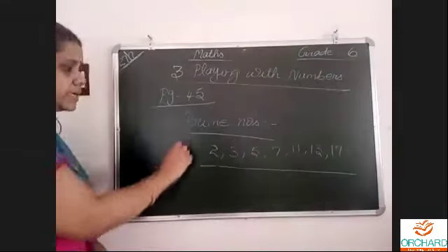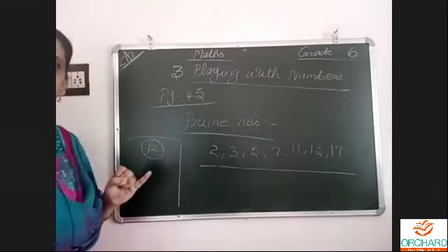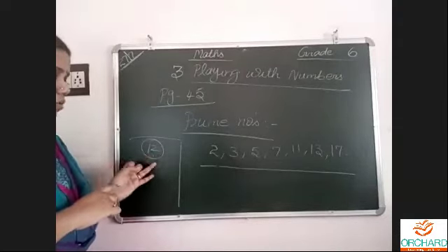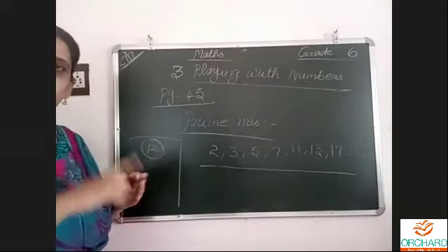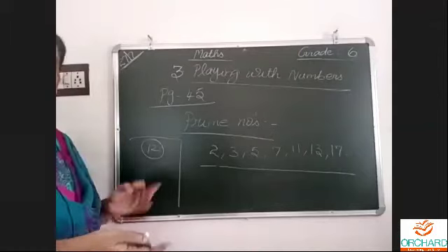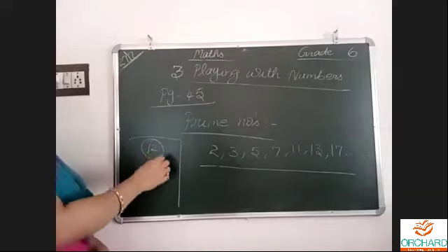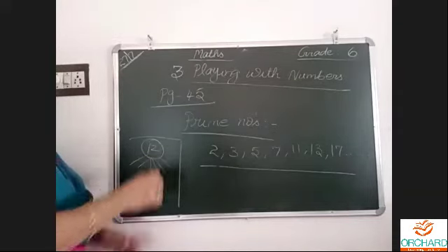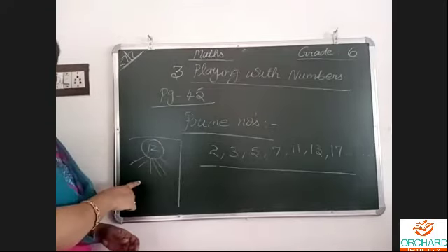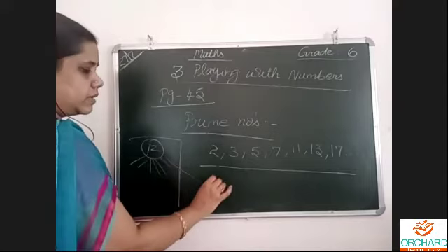If we see number 12, for example, it will come in the 1 table and the 2 table. 6 twos are 12, so the 2 table and the 6 table. 3 fours are 12, so the 4 table and the 3 table. 4 threes are 12, and 2 sixes are 12, and the 12 table. So many factors are there. These types of numbers are not prime numbers. Not prime means what? They are composite.